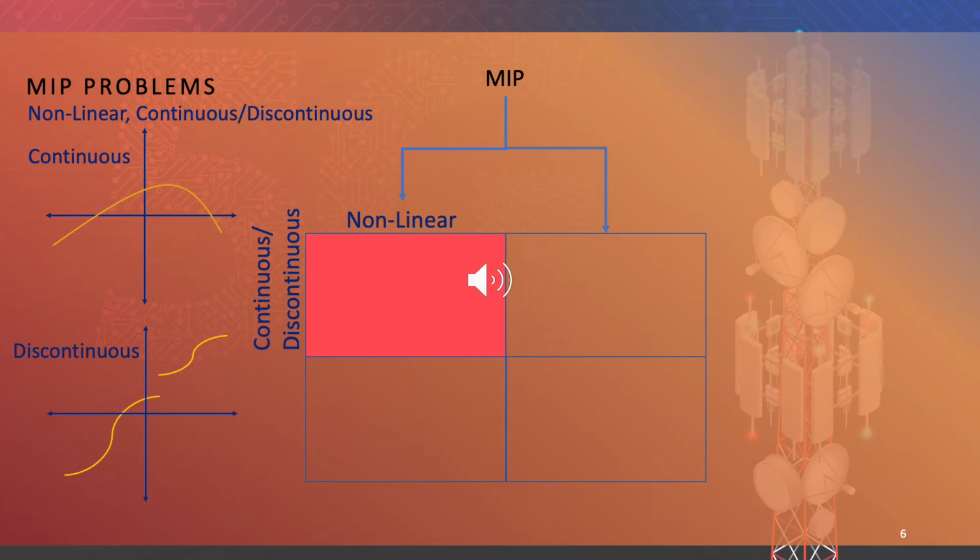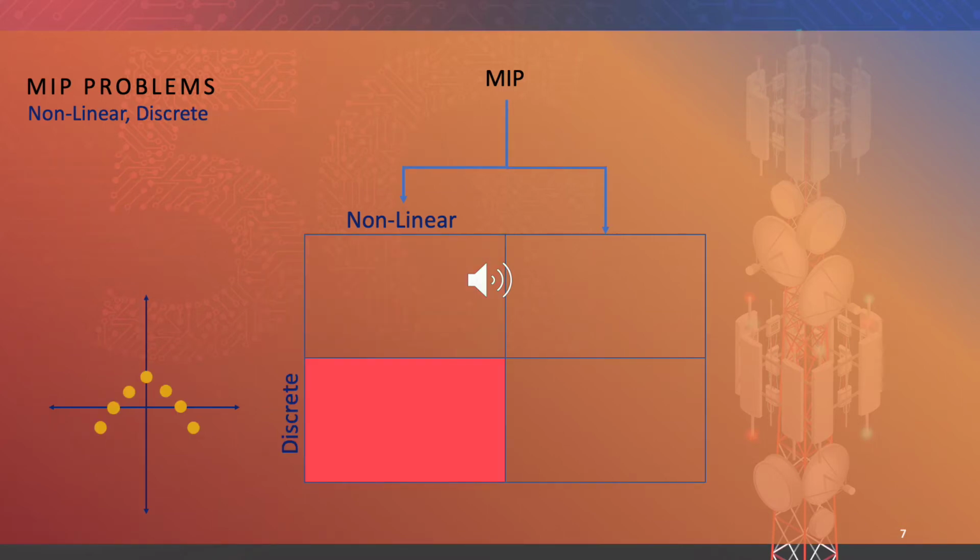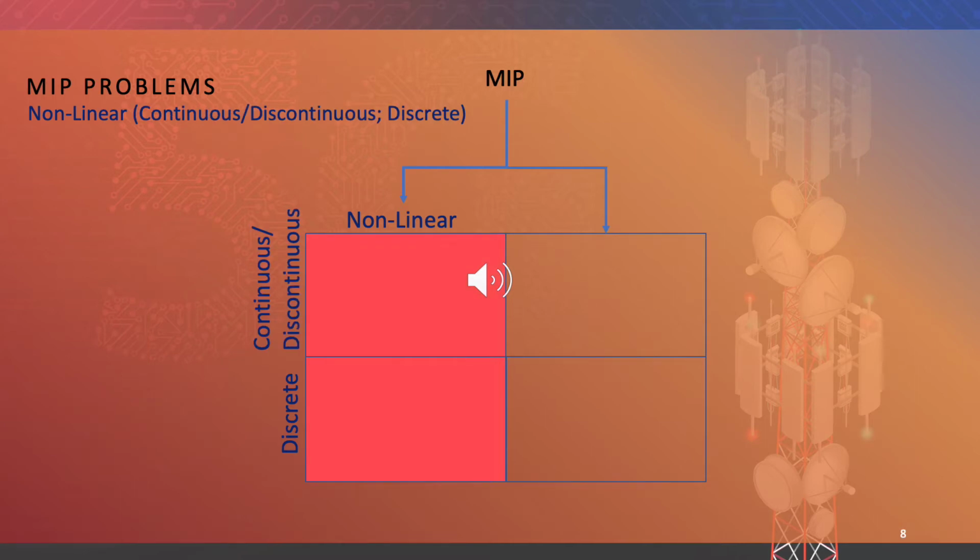Slide 6 shows a nonlinear, continuous-discontinuous MIP ecosystem. Slide 7 shows a nonlinear, discrete ecosystem. Slide 8 shows them jointly. We then place where the set of mixed integer nonlinear programming, MINLP problems, reside, and we also place yellow arrows to indicate where we began at MIP and ended with MINLP.